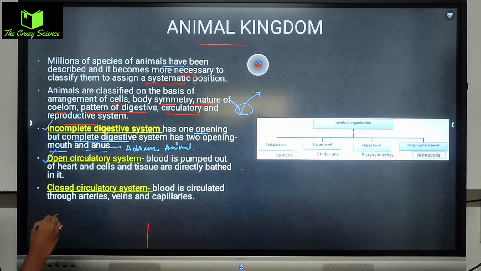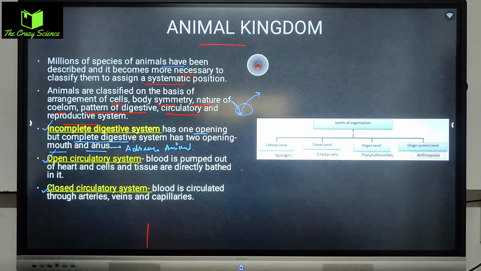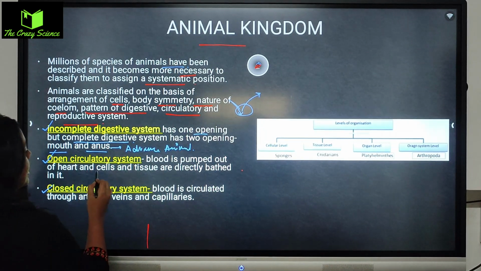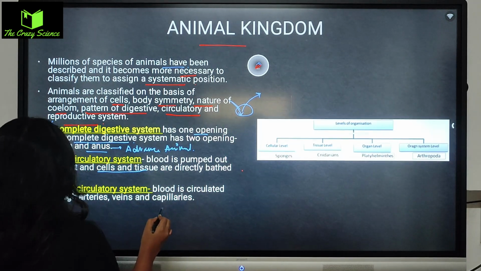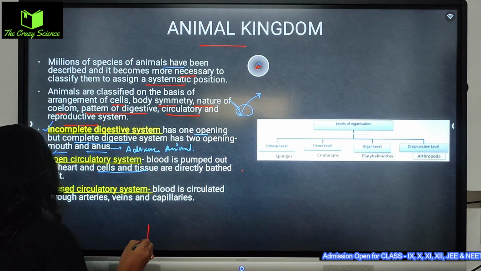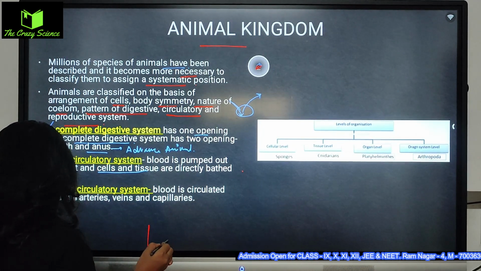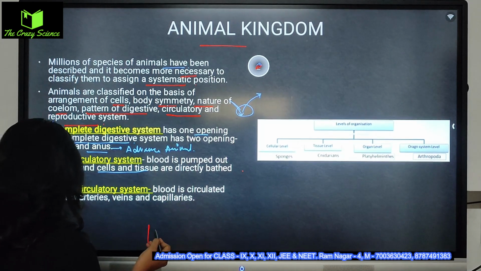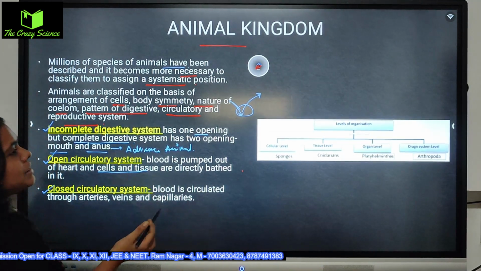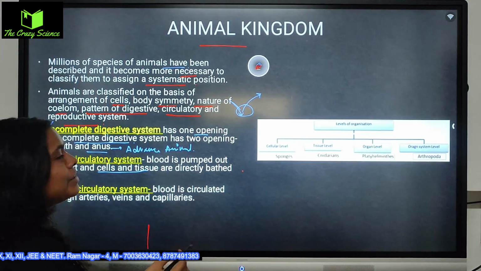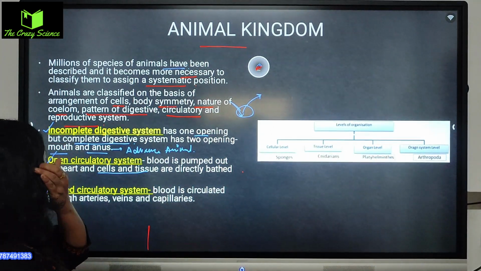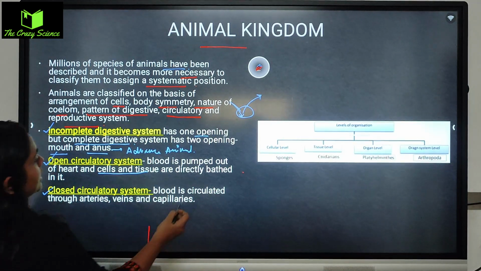Next is open circulatory system and closed circulatory system. Open circulatory system means the blood is pumped out of the heart and the cells and tissues are directly bathed in it. They don't have extra channels like we have capillaries, veins, all of these different channels. So blood pumped out of the heart and cells and tissues are directly bathed in it.